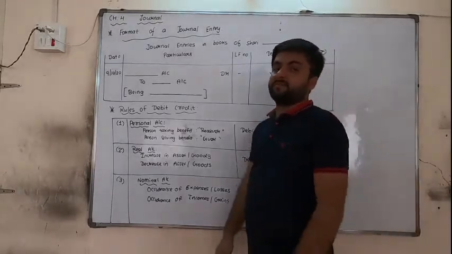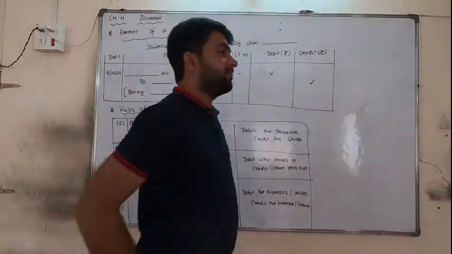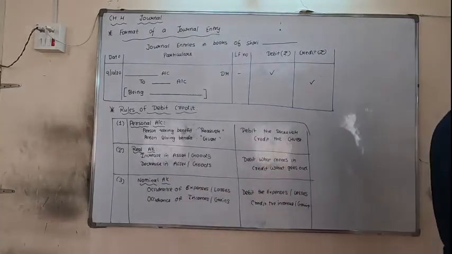Let's start the first sum of this chapter. We will try to see how we know these things. Okay?